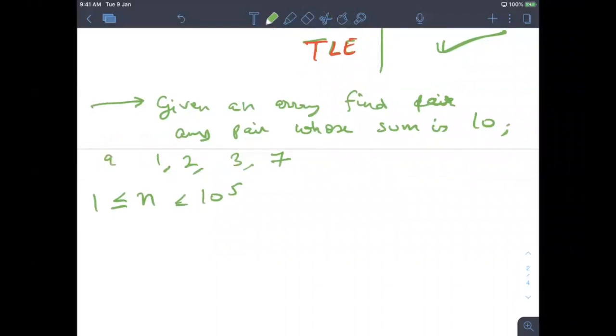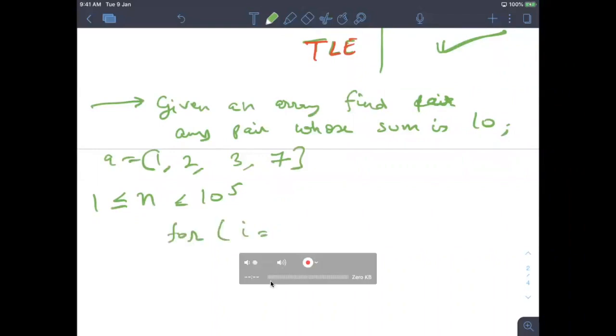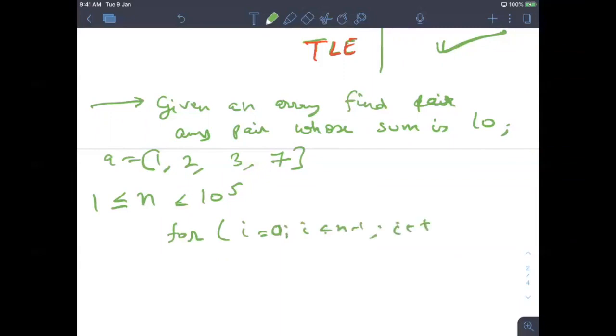This is your array. So you can write something like this: for i is equal to 0, i less than n minus 1, i plus plus; for j is equal to i plus 1.